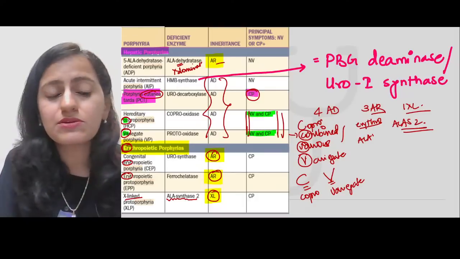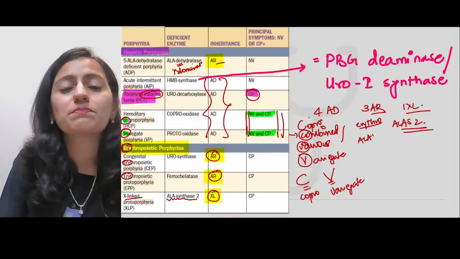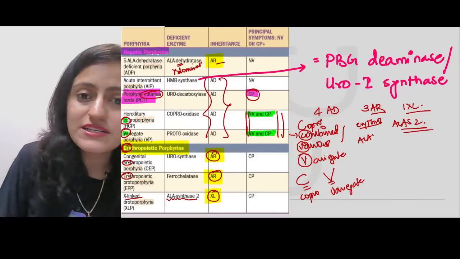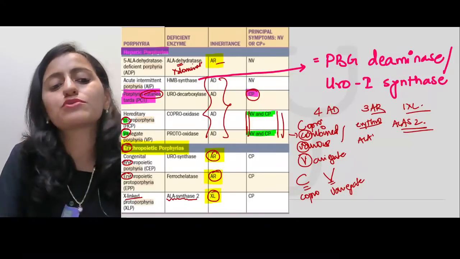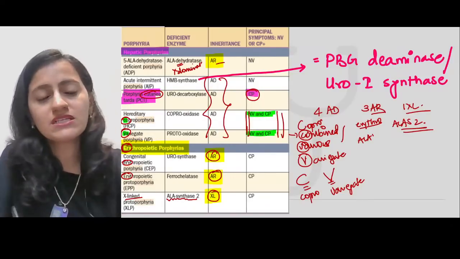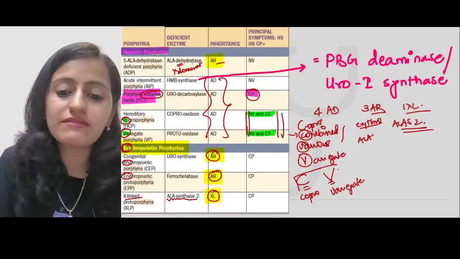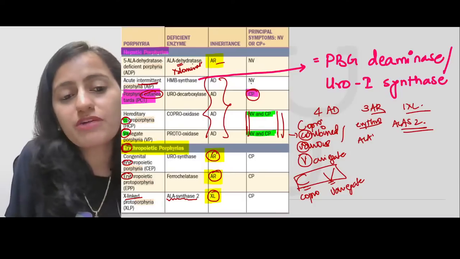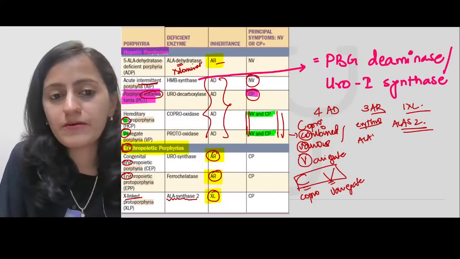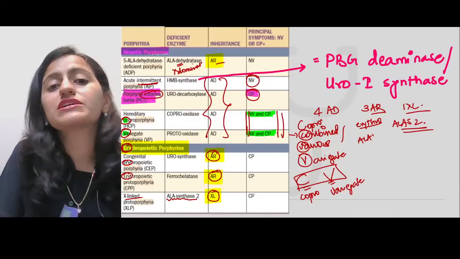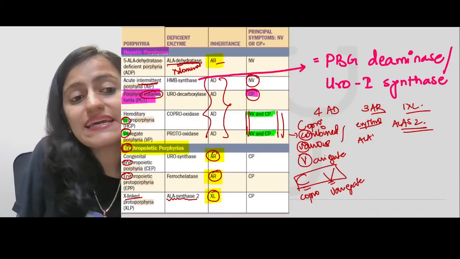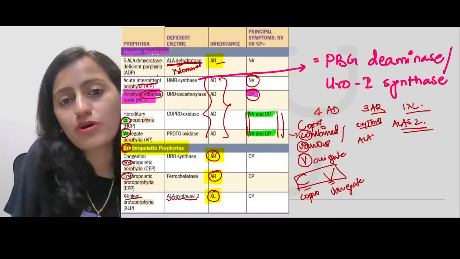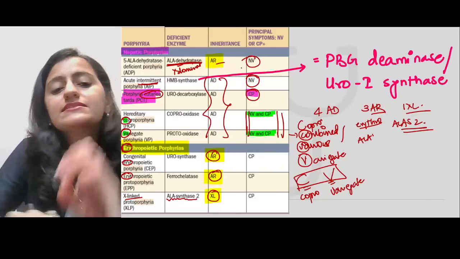Right? Why am I telling you this? Because in the clinical scenario, depending on whether it is just neurovisceral, whether it is just cutaneous, or whether it is both, you will be able to narrow down and rule out the options. Okay. So remember, CV is the one which is both combined and various. It has both the manifestations. Intermittent porphyria is only neurovisceral. Okay. The other porphyria which is only neurovisceral is your ALA dehydratase one. That is the lead one, the ALA dehydratase deficient porphyria. Okay. So even that is neurovisceral.